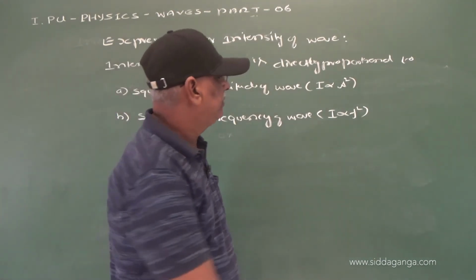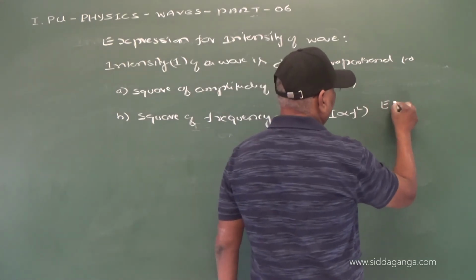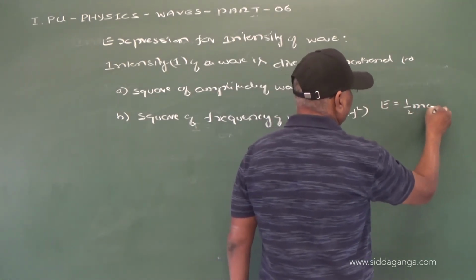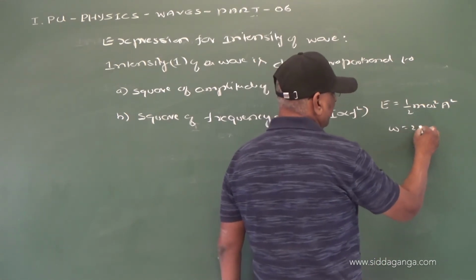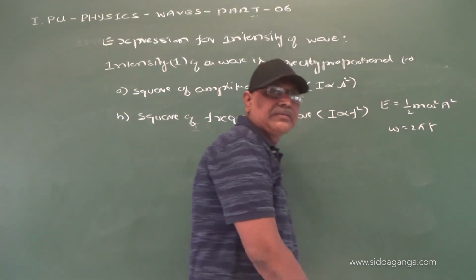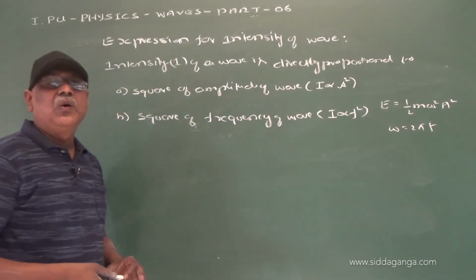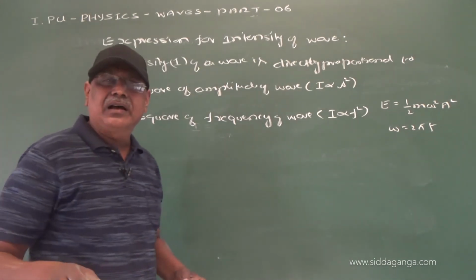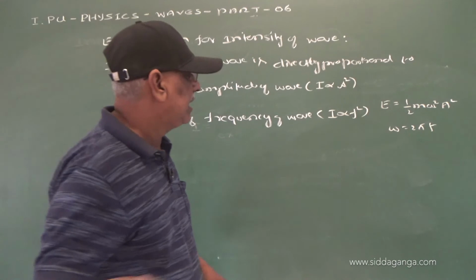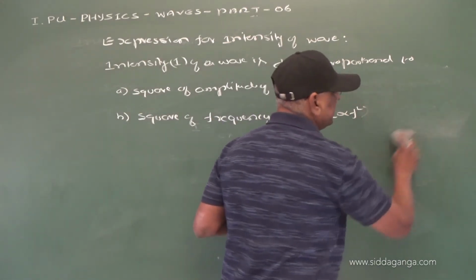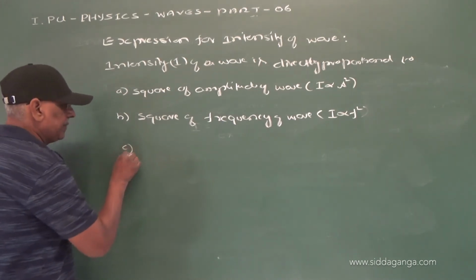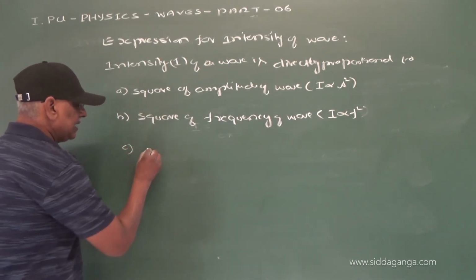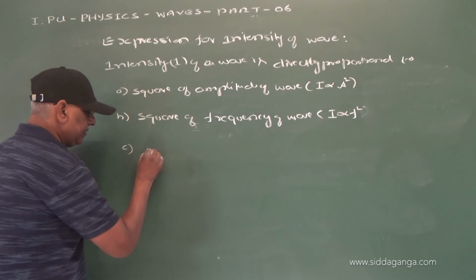Again we have E is equal to half m omega square A square, and omega is equal to 2 pi f. As frequency increases, omega increases, consequently energy increases, and the intensity also increases.